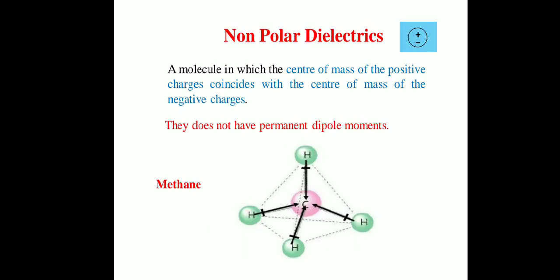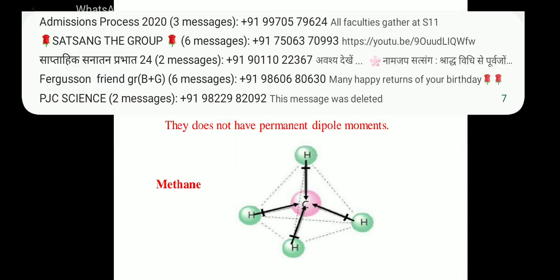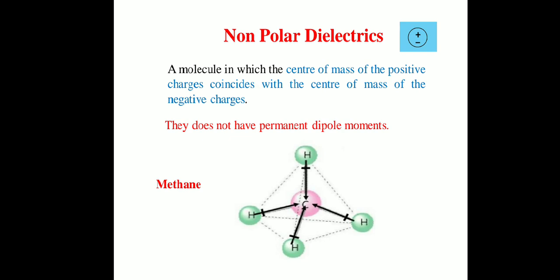Now let us consider non-polar dielectric molecules. If you observe the shape of a non-polar dielectric molecule, there is a circle, and inside the circle positive charge and negative charge are present. So one can say that positive charge and negative charge are coinciding with each other.